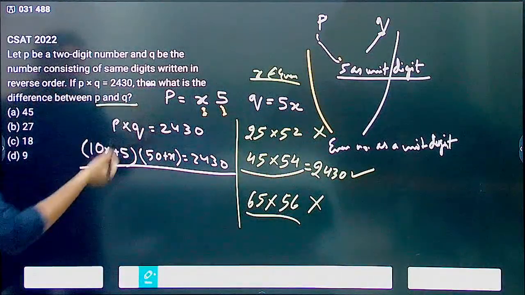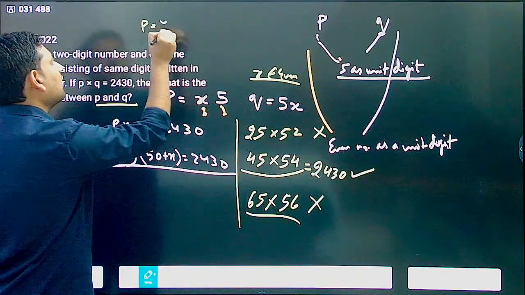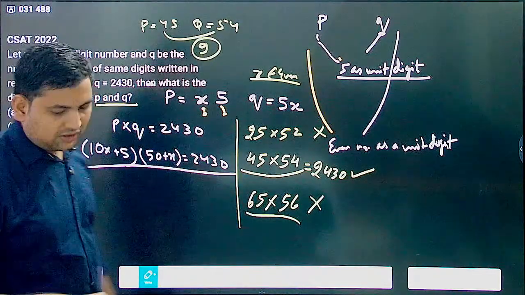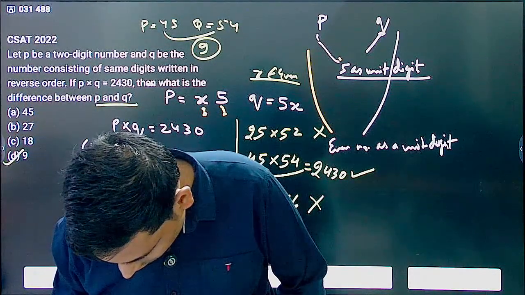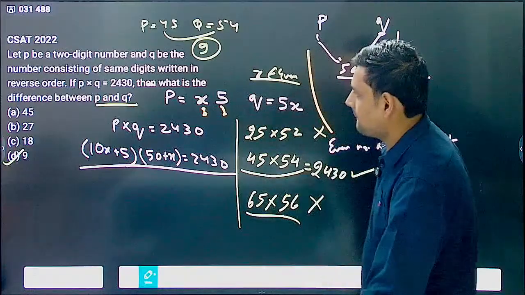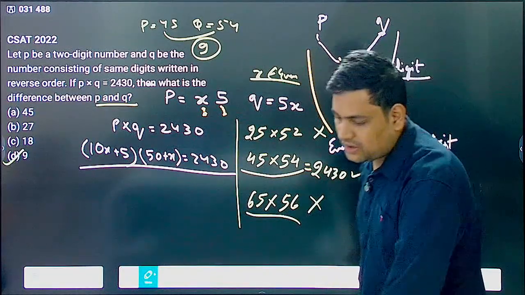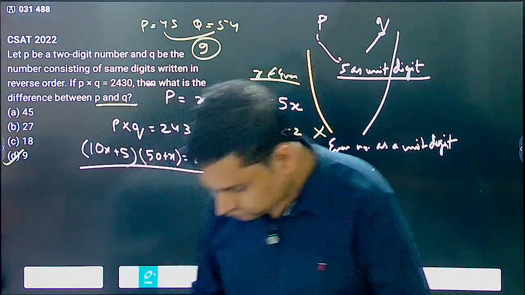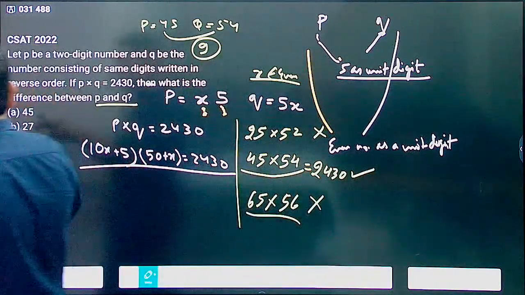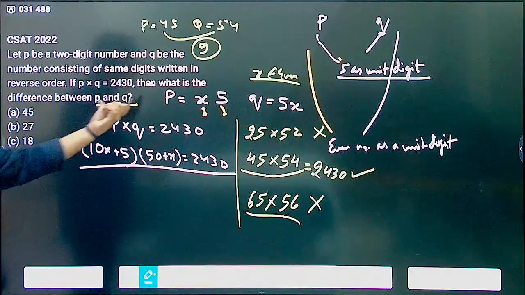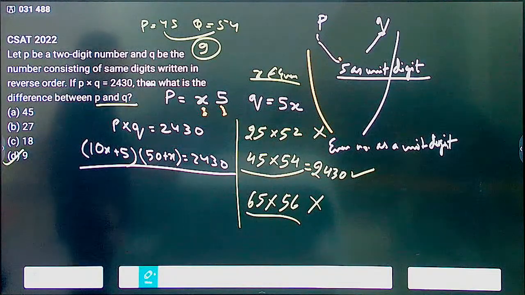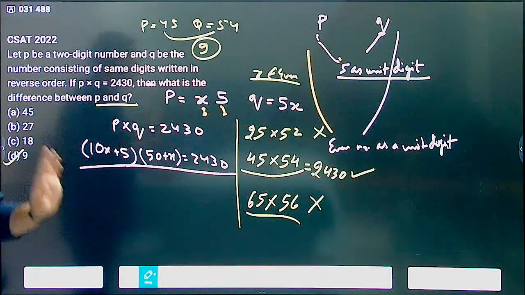Then it is asking the difference between P and Q. So if P is 45 and Q is 54, what is the difference between them? 9. So the answer becomes D, that is 9. Okay, understood? It is asking you the difference between P and Q. That's why you cannot just pick 45. It is asking you the difference between P and Q, which will be 54 minus 45. That is 9. It is not asking you the value of P and Q.